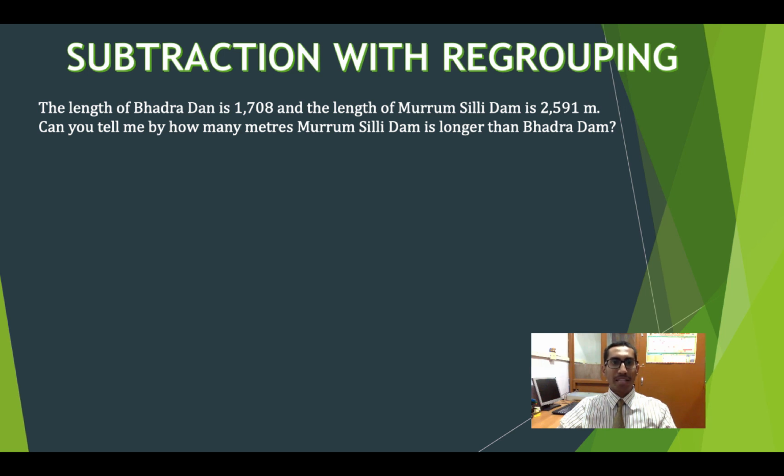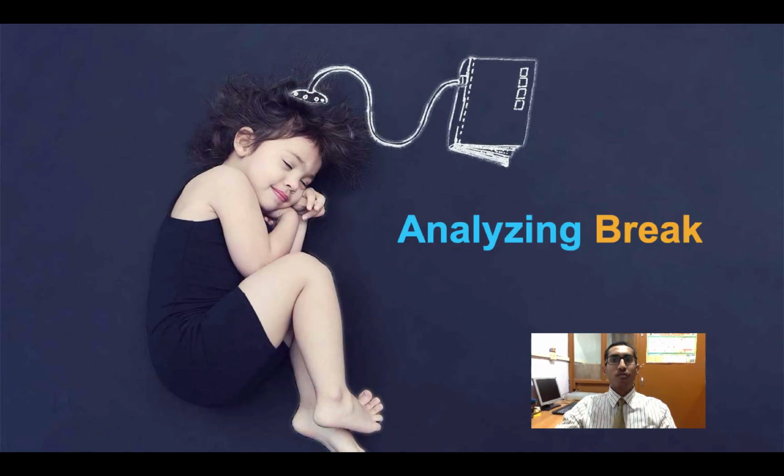The length of Bhadra Dam is 1708 meters and the length of Murumsilli Dam is 2591 meters. Can you tell me by how many meters Murumsilli Dam is longer than Bhadra Dam? Okay, now this question, I want you to take time, think about it and analyze the question and think what I should do about this question and how I should solve this question.